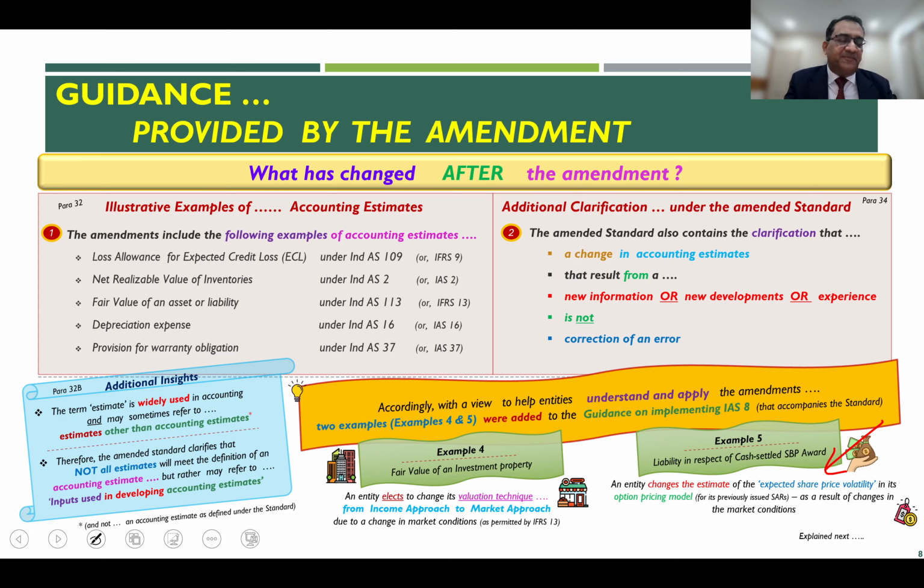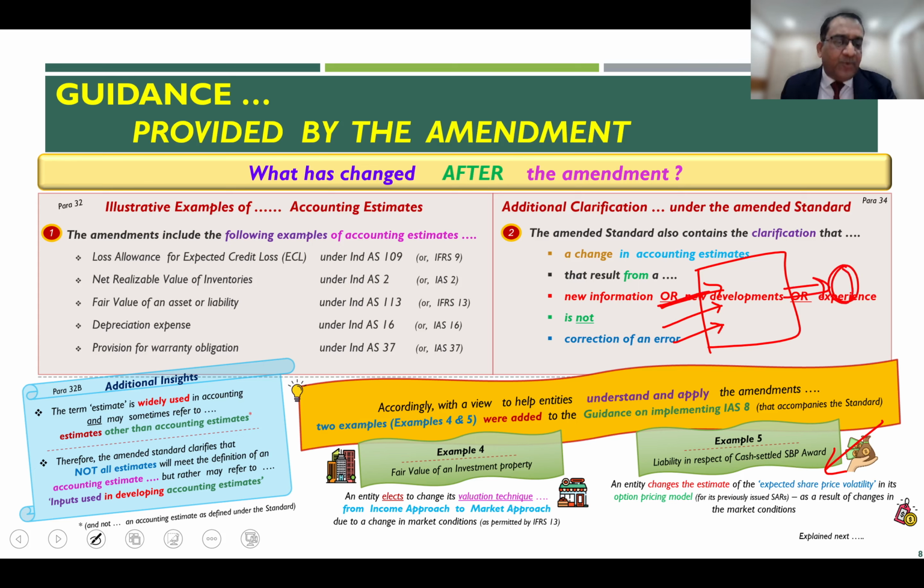I mean, that's a separate topic altogether. Maybe we'll cover it later. What I'm trying to say is, if you have a Black-Scholes model, there are various inputs which go into the valuation technique using this option pricing model, and then you arrive at the final value of the option.